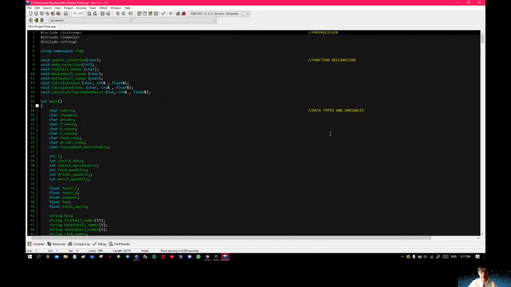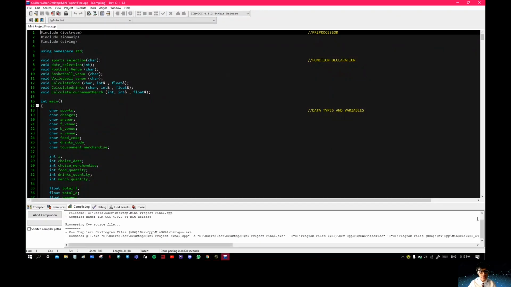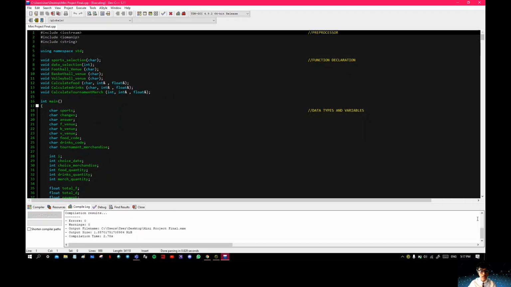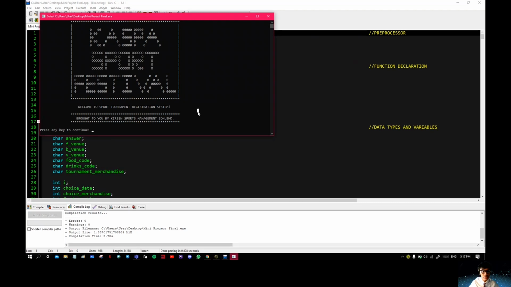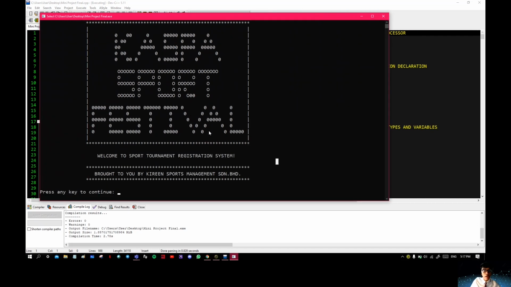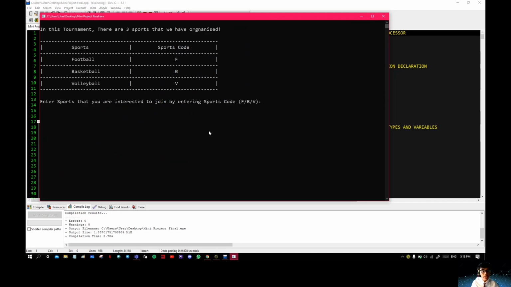Alright, so this is my program. Let's run this program together. Compile and run. For the first display, it looks like this. It shows Kaspa Sport Festival, and press any key to continue. And we have to choose from the three sports that this event is organized for, which are football, basketball, and volleyball.